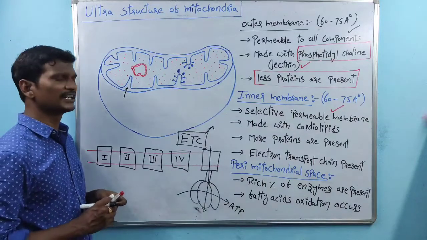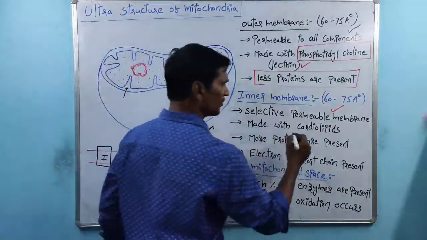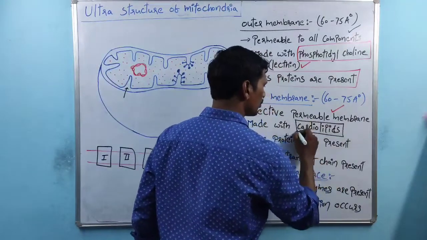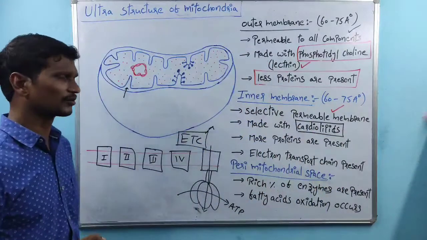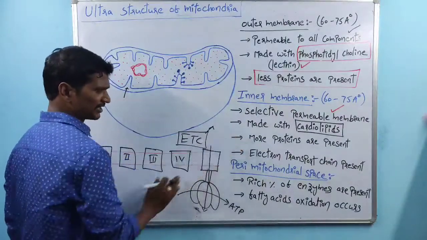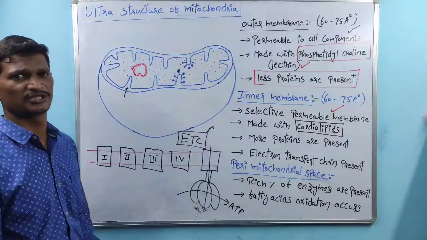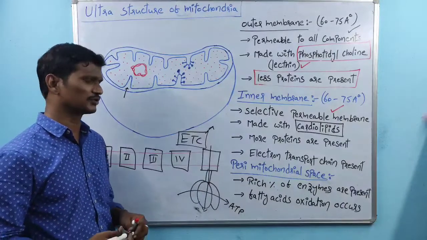So that is about the inner membrane of mitochondria. The inner membrane also contains lipids, called cardiolipins, right? And the rich proteins there are especially involved in the electron transport chain.